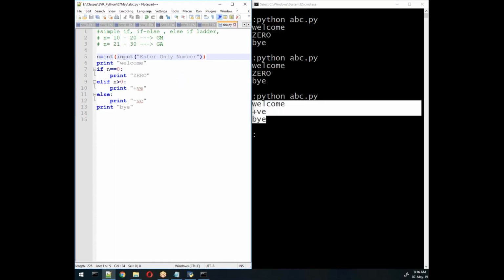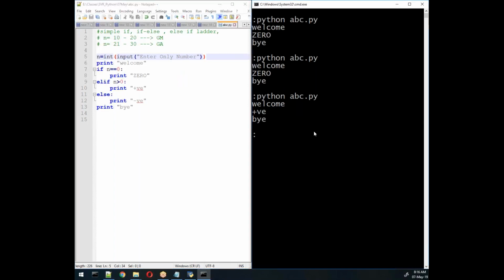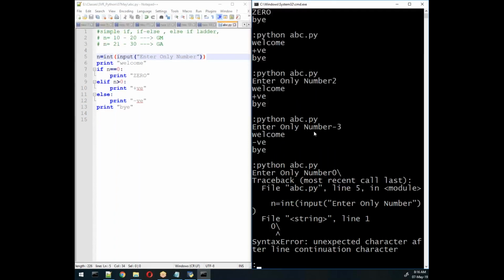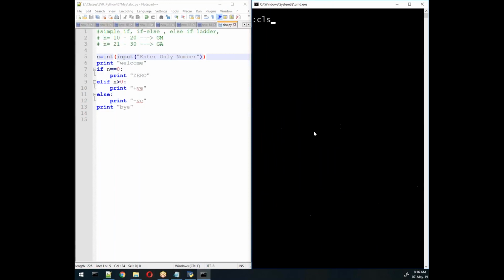So we depend on the end user. Now we'll check any value. Enter only number. I write 2, I'll get positive. If I write -3, I'll get negative. If I write 0, I'll get 0. So here the output is correct. Now it depends on the end user.